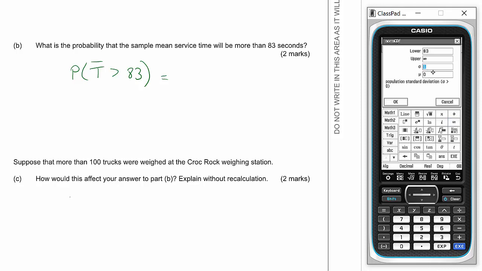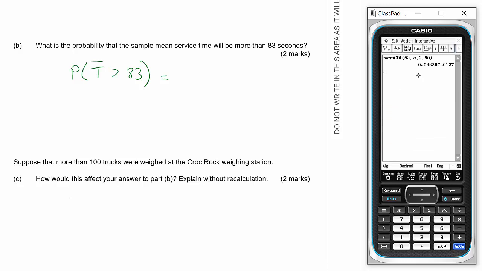Now this is the standard deviation. Remember that was 2. And the mean is 80. And that's 0.0668.